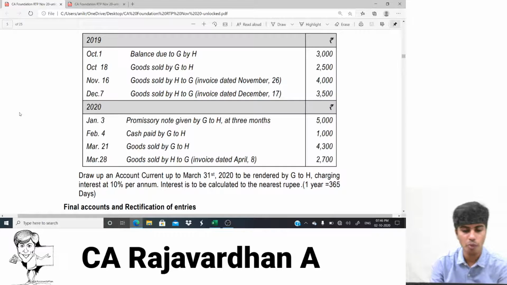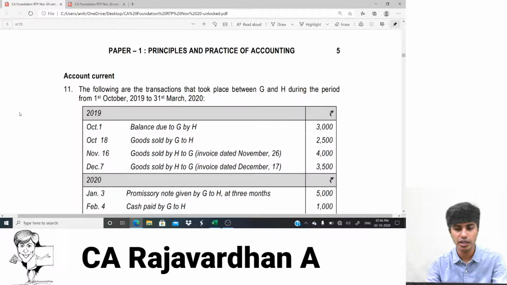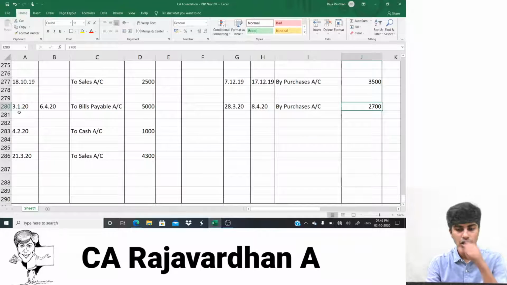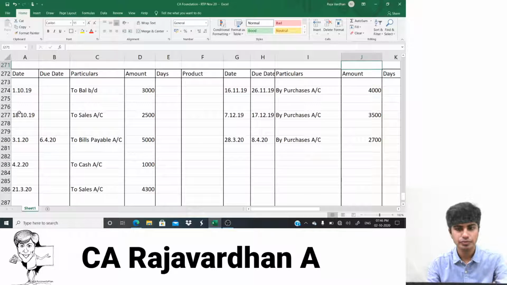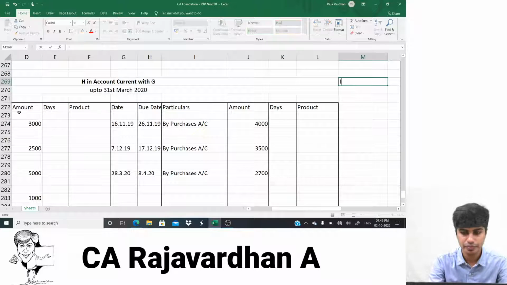So they're asking us to draw up an account current. We almost did that. Till 31st of March, we've written it on the top: to be rendered by G to H. So G is preparing, giving it to H. It's like in the books of G, H account. I mentioned that we're charging interest at 10% per annum. Interest needs to be computed to the nearest rupee. Okay, guys, so let us do this. They've told us to compute interest.